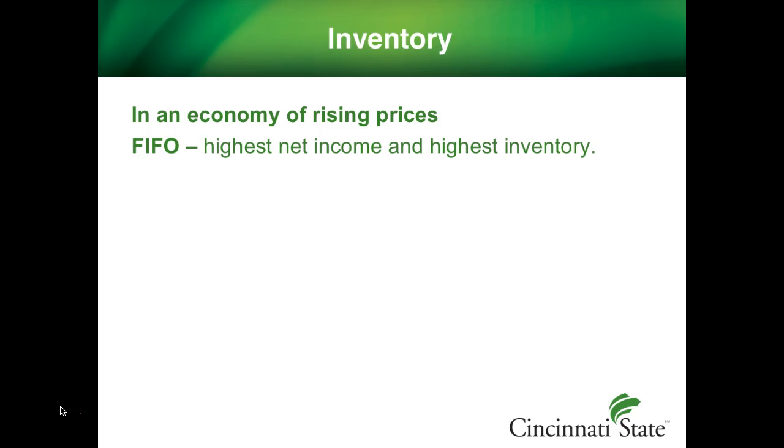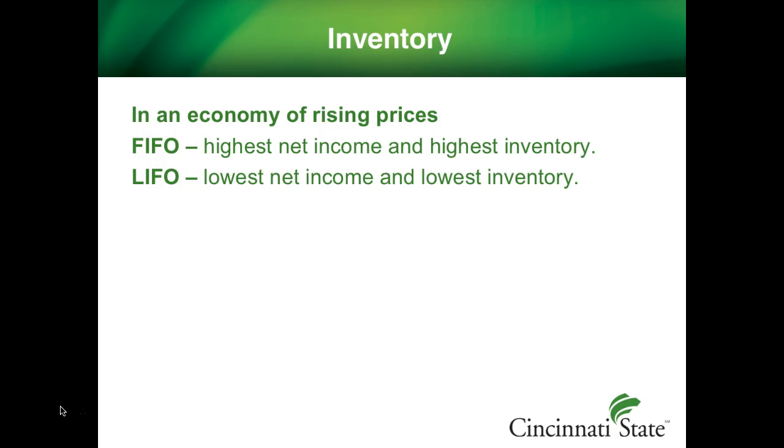The balance sheet will show the highest value of inventory because the most recent, or highest, prices are used in its valuation. LIFO will yield the lowest net income because the highest inventory cost was part of cost of goods sold, and its inventory valuation on the balance sheet will be the lowest. The results under the average cost method will fall in between FIFO and LIFO. Companies will choose to use LIFO to pay the lowest amount of taxes. FIFO will make the company look the best with the highest net income and inventory.